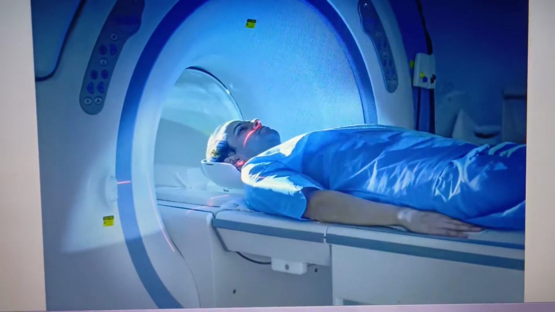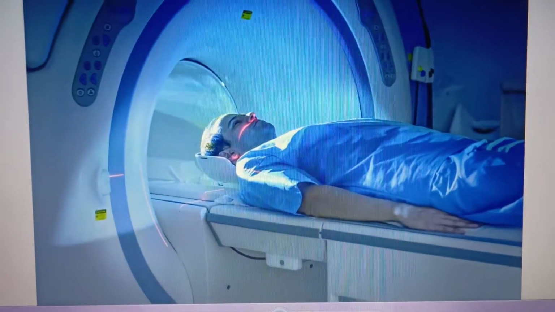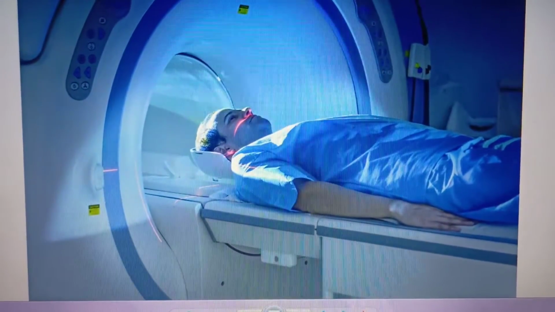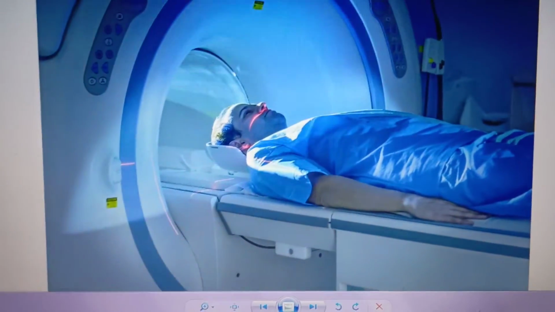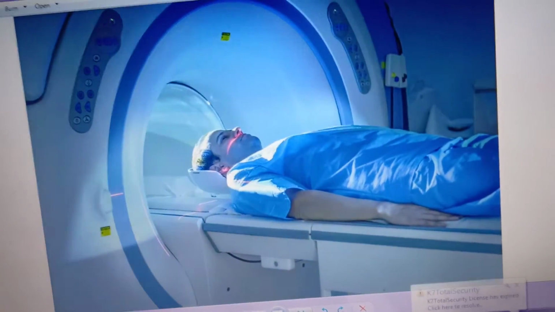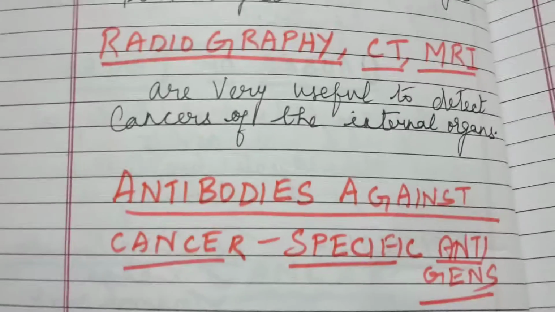Then this is one more method for detection: antibodies against cancer specific antigens. So you know very well our antibodies are specific for a particular antigen. So antibodies against cancer specific antigens are used for detection of certain cancers.